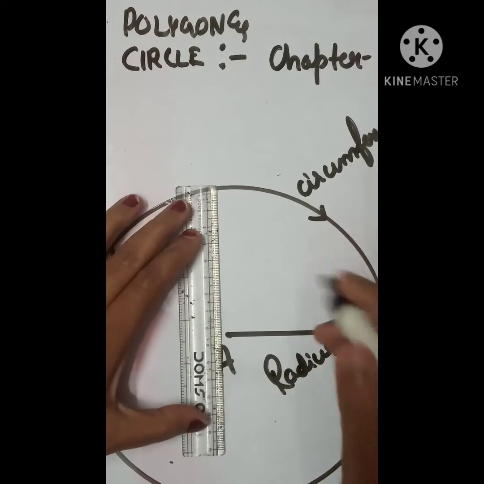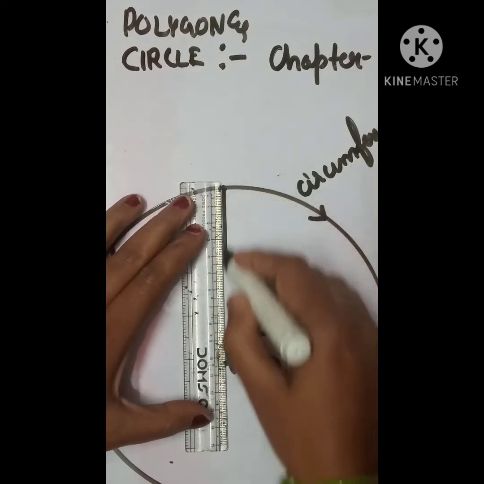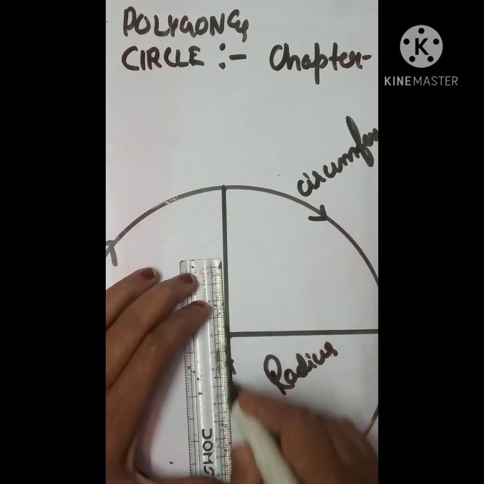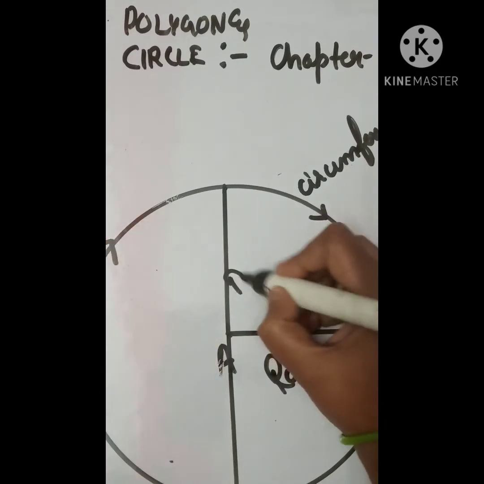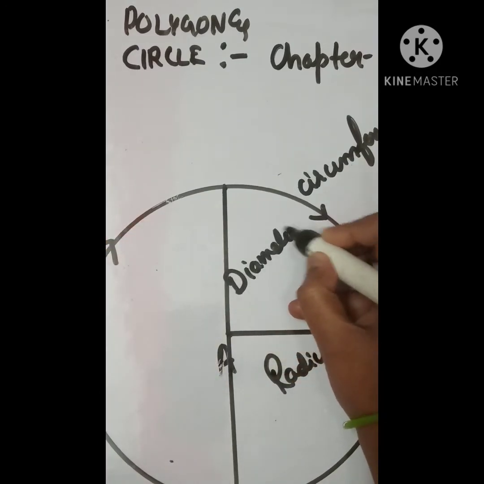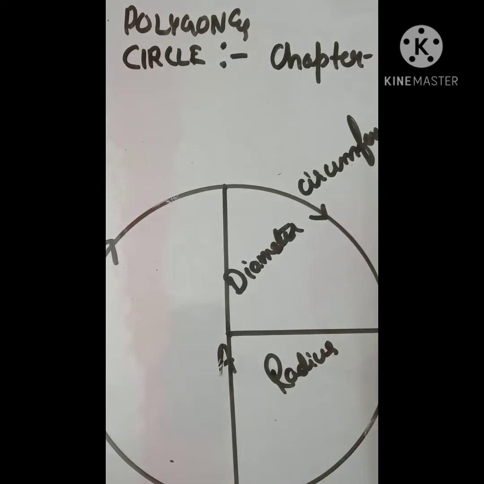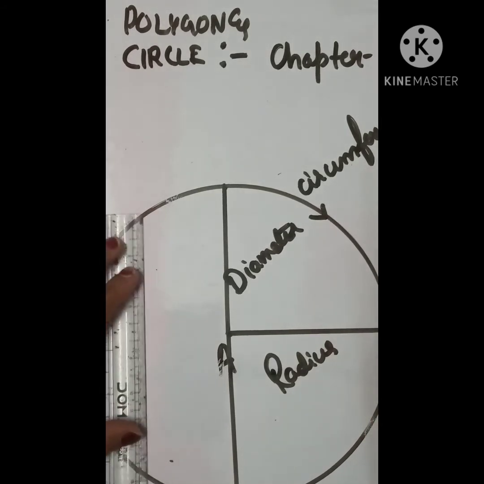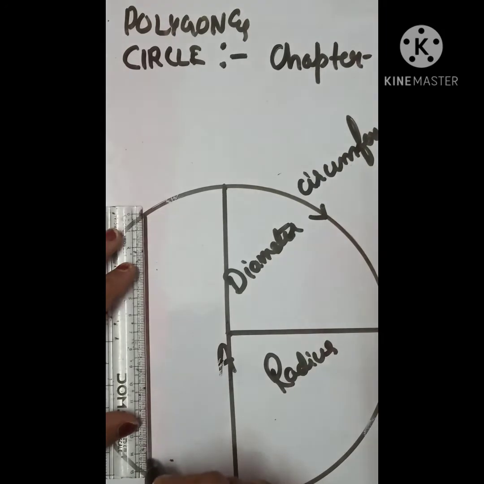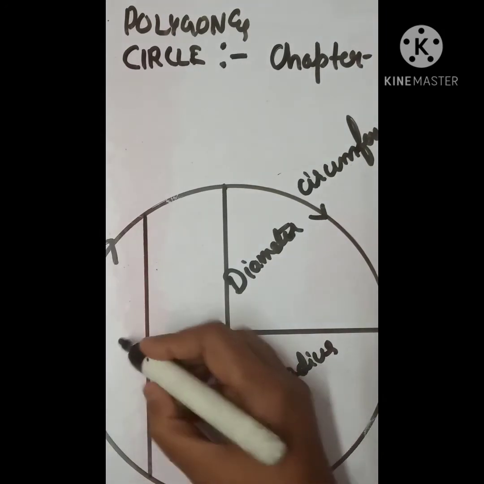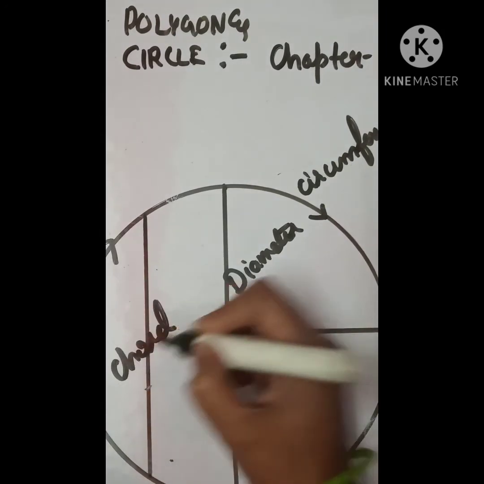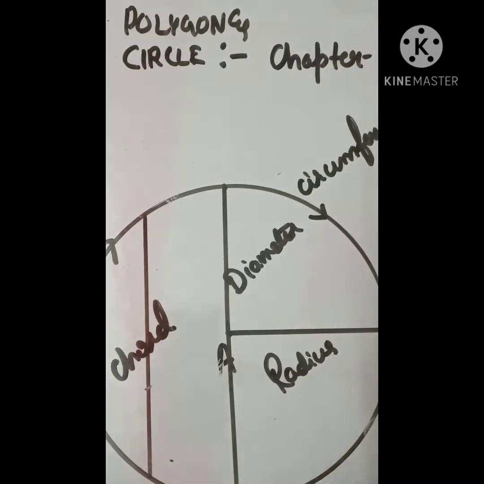The same line if I draw like this, this will be the diameter of the circle. And if I draw a line like this, this is known as chord. But diameter is also the longest chord of the circle. Got it, student?